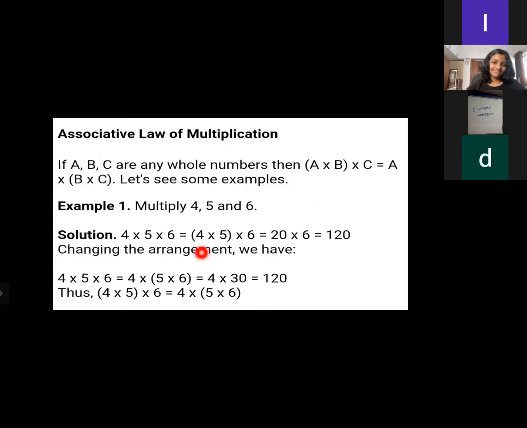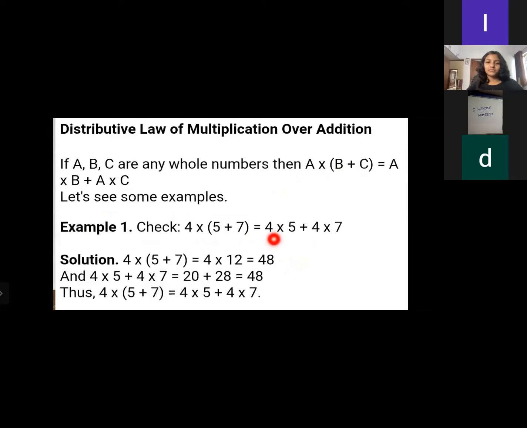It's all about the associative law of multiplication. If A, B, C are any whole numbers, then A multiplied by B, in brackets, multiplied by C is equal to A multiplied by, in brackets, B multiplied by C. Let's see an example. Here, he put 4 in place of A, 5 in place of B, and 6 in place of C. In both ways, he gets the same thing, 120 only. So it's equal.